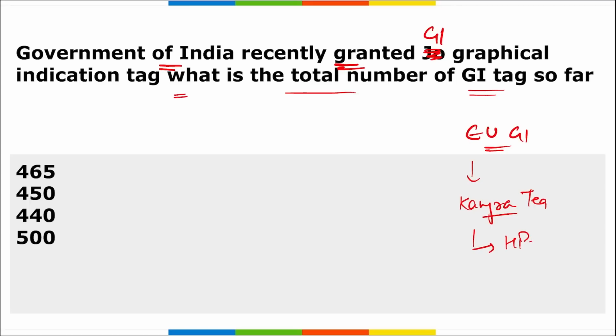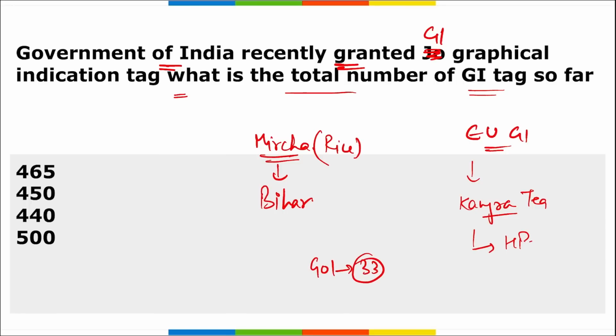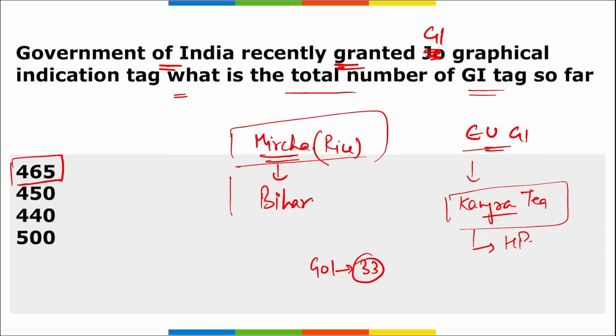Now remember, a GI tag was given recently to another product, that is Mircha. Mircha is a category of rice and it is from Bihar, right? And now remember, recently the Government of India gave GI tags to a total of 33 new products, and the total number of GI tags for products has reached 465. So these two are important. Kangra tea got the European GI tag, and Mircha, a quality of rice only of Bihar, got the GI tag from the Government of India.